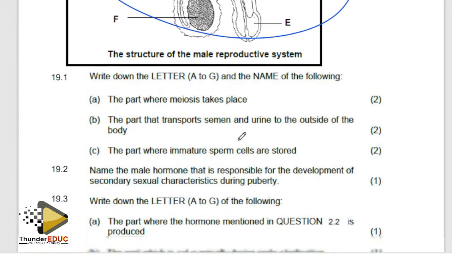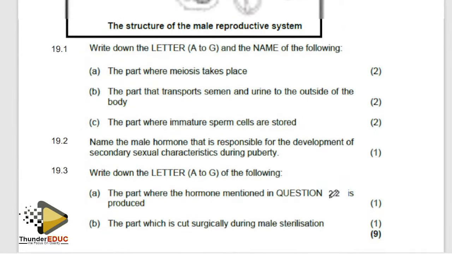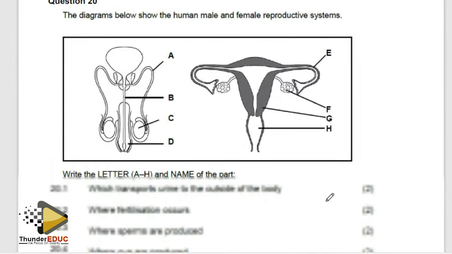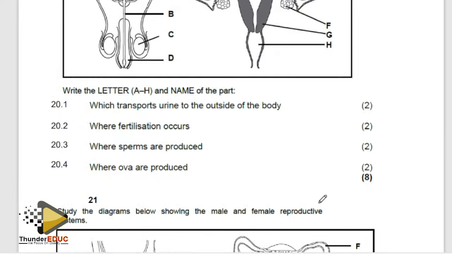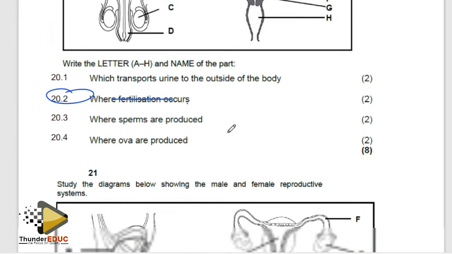Name the part which is surgically cut during sterilization. We say that it is the vas deferens, B, and the process is called vasectomy. So I'm just choosing a question to see if we can answer it. Okay, this one: where does fertilization occur? In the fallopian tube. You see? It occurs in the fallopian tube, not the oviduct.